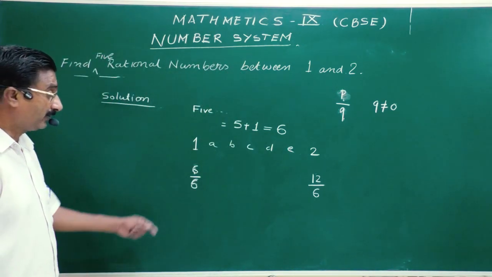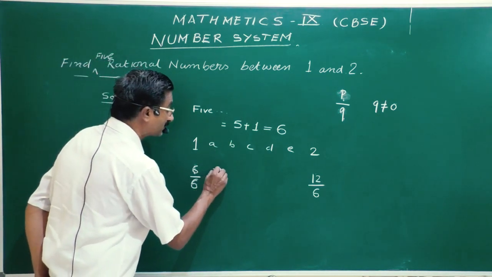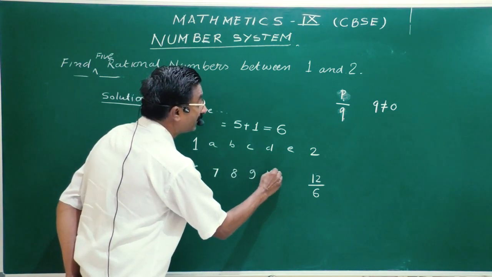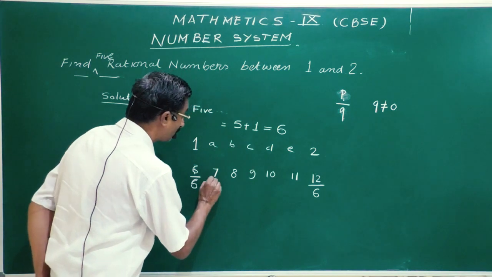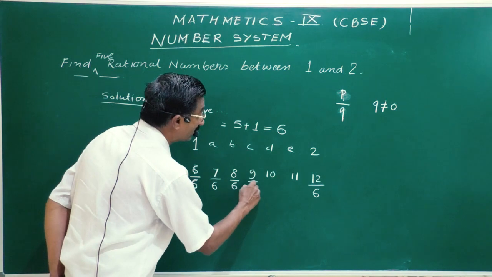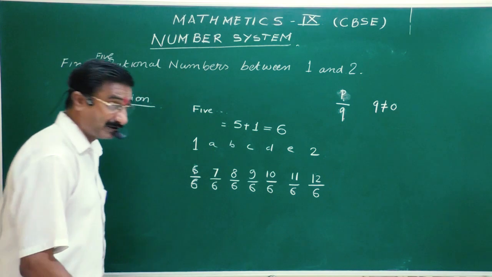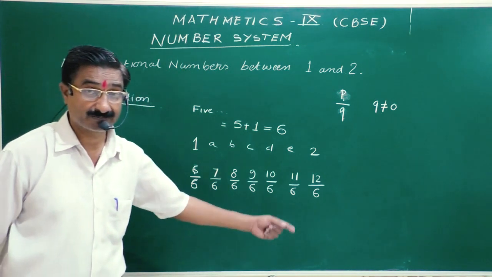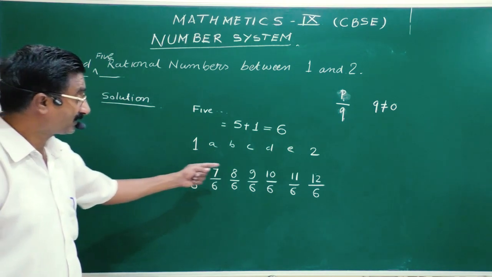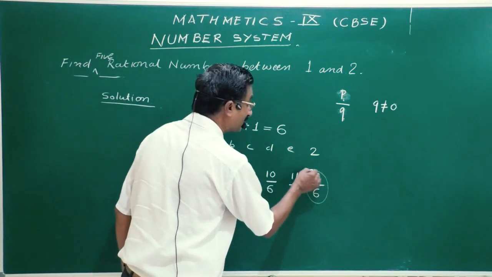Clear? Now, in between these two, 6 and 12, you can write the numbers 7, 8, 9, 10, 11. So now this is divided by 6, divided by 6, divided by 6, divided by 6, divided by 6. You can see here that the denominator is common. So the values are 6 by 6 and 12 by 6.